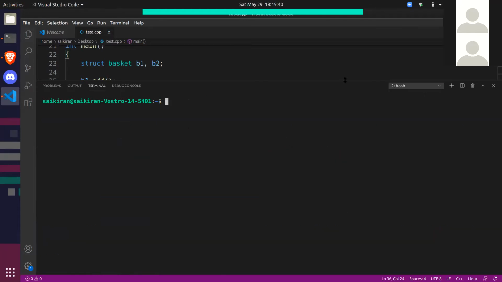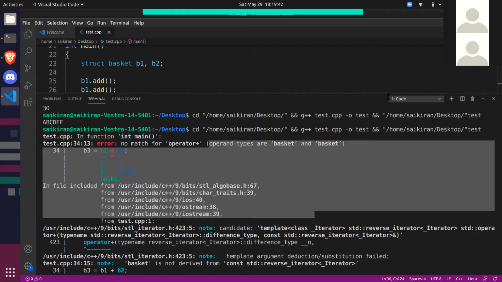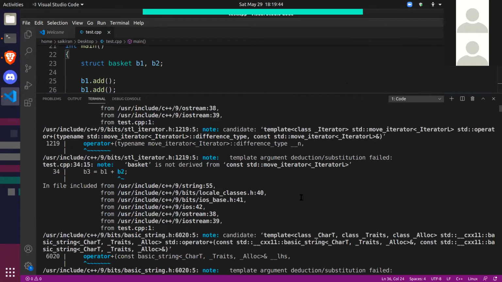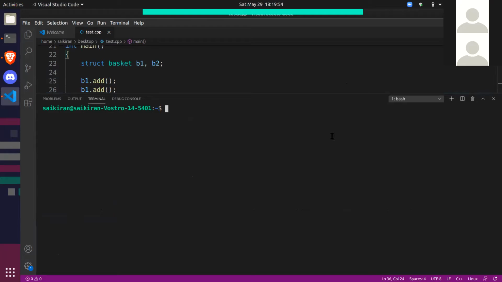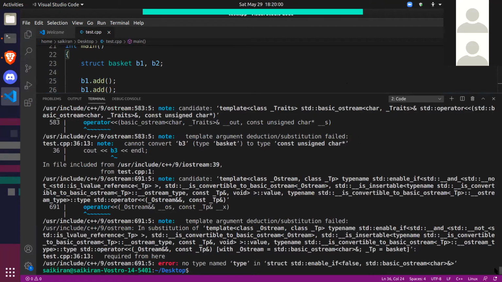Oh no, sorry guys, I hit clear by mistake. Yeah, let's go to the top again. Okay, wait, let me clear this. Clear the terminal once and let's run it again. Okay, let's go to the error.